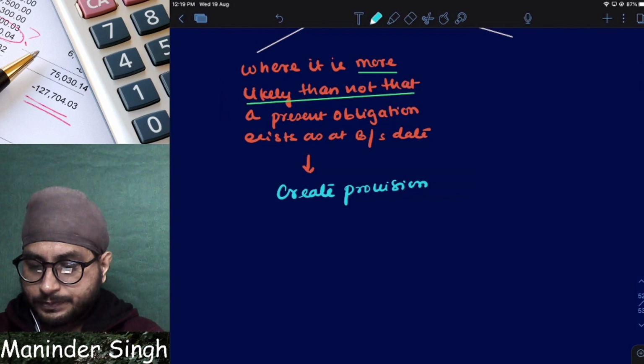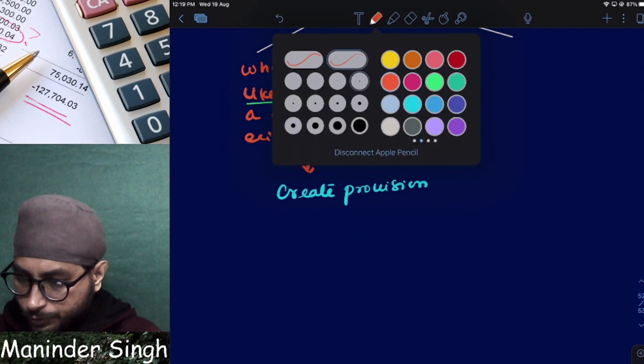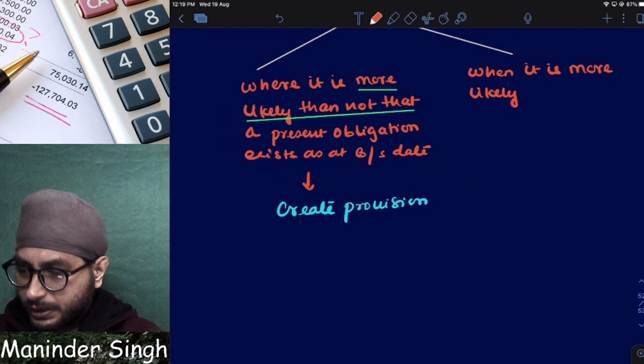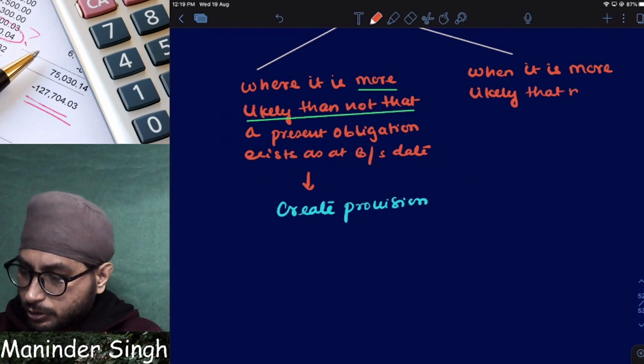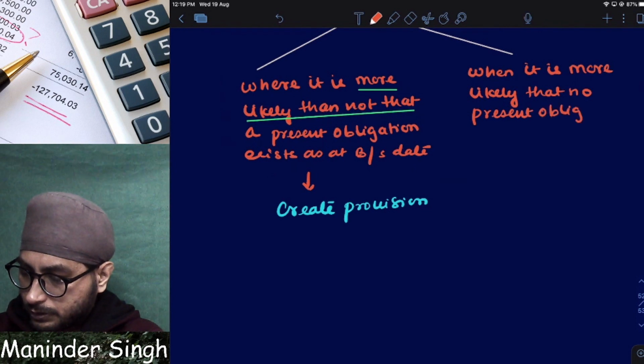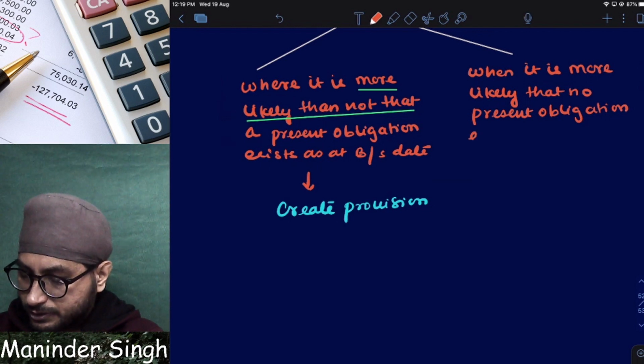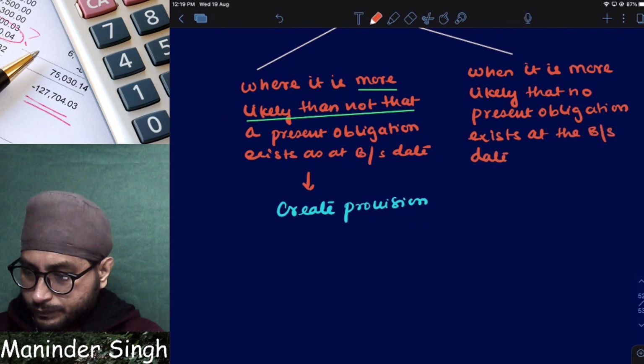Next, point number 2. When it is more likely that no present obligation exists at the balance sheet date, now what should I do?